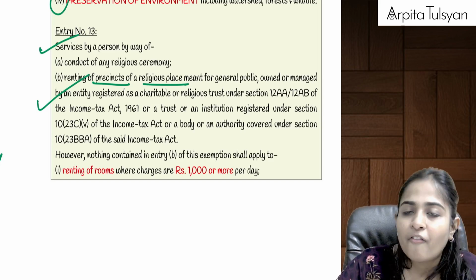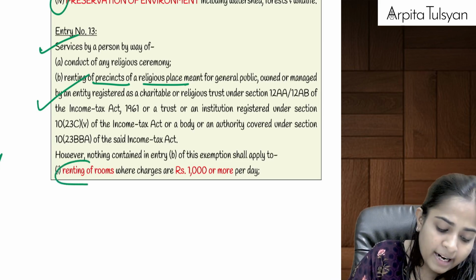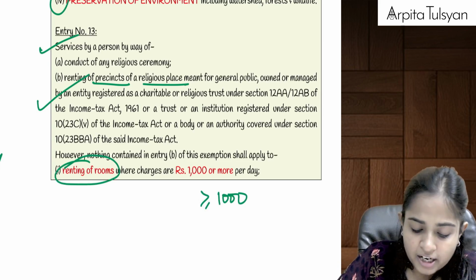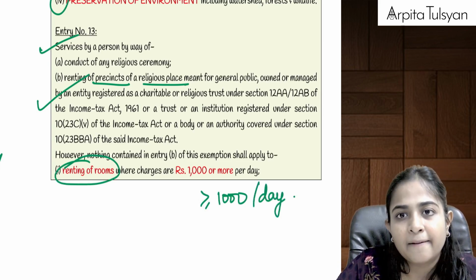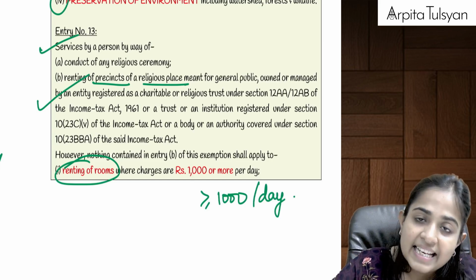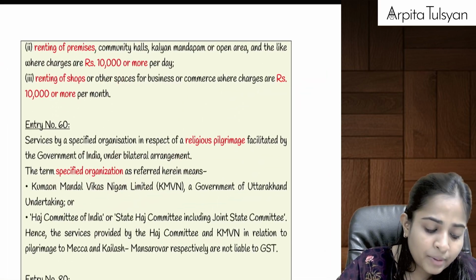Okay, how are they telling that it is conditional? Now, renting of rooms, if the charges are 1000 or more per day, then in that case it will be taxable. Means only if it is less than rupees 1000, only then it is going to be exempted.